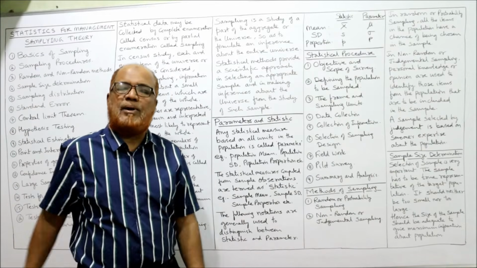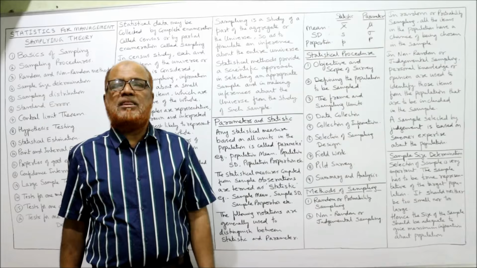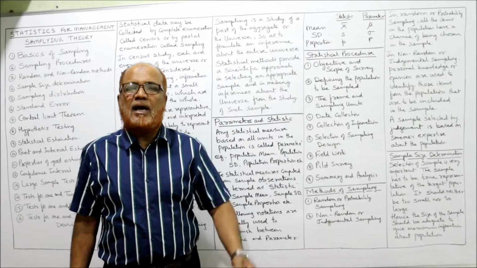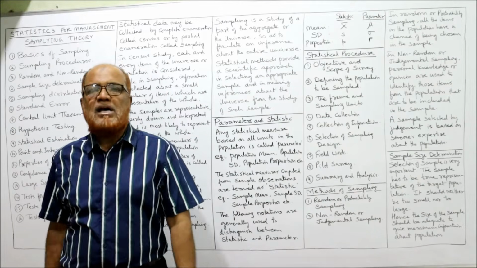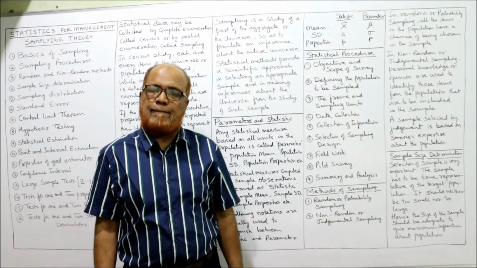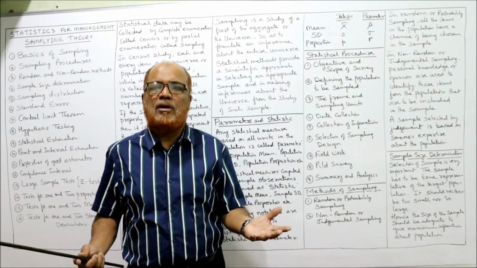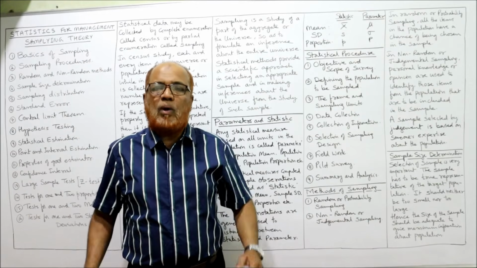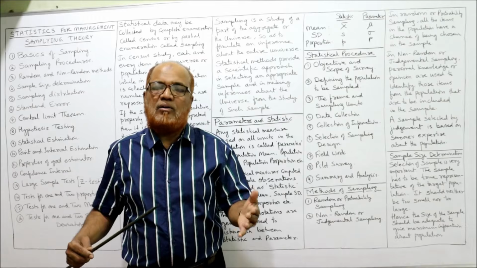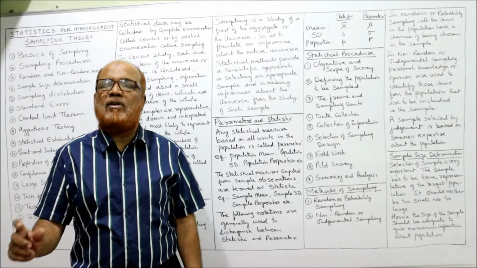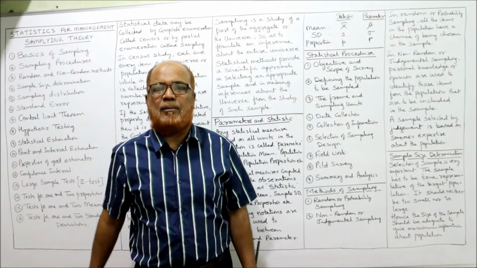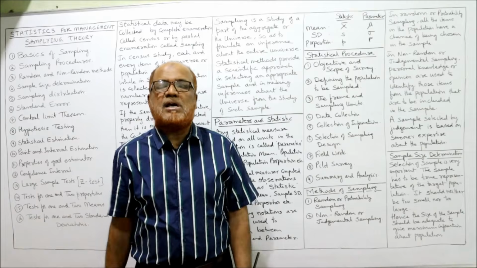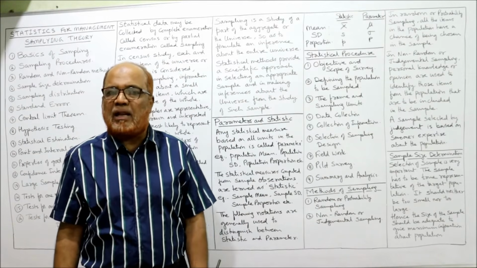Next one is methods of sampling. Broadly, we divide the methods of sampling into two. That is random sampling or probability sampling, and secondly, non-random sampling or judgmental sampling. Both the methods are equally good. It depends on the person for what purpose we are doing the sampling, and what is the nature of data. On that basis, we have to select any one of the methods of sampling, called random or non-random. The random sampling is also called probability sampling, and non-random sampling is also called judgmental sampling.